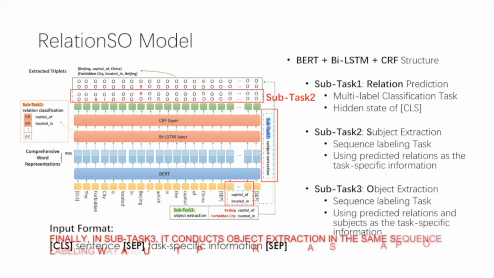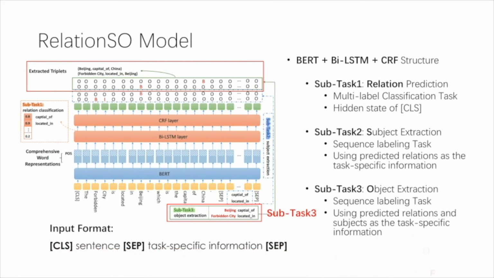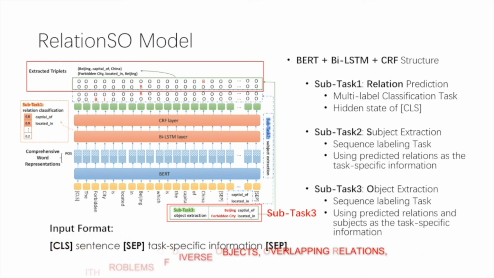Finally, in subtask 3, it conducts object extraction in the same sequence labeling way, and using the predicted relations and subjects as part of the input. Specifically, benefiting from such structure, the relation SO model can deal with problems of diverse objects, overlapping relations, and non-predefined relations.